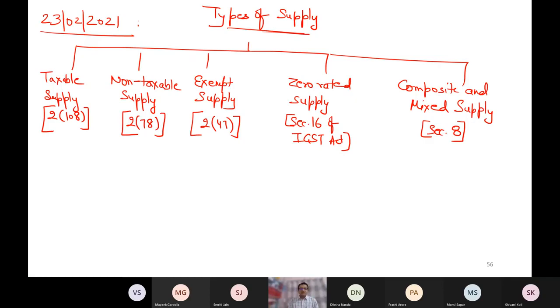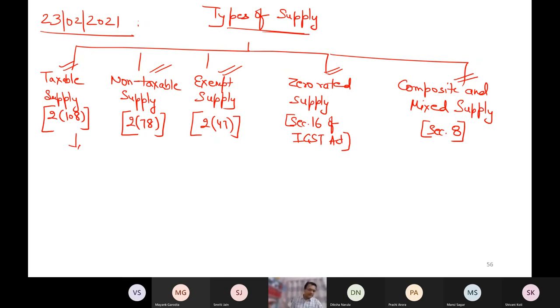Now let me start discussing with you the definitions of taxable supply. What do you mean by taxable, non-taxable, exempt, zero rated, and composite and mixed supply? So what do you mean by taxable supply? Every supply which is leviable to tax under GST laws is taxable supply. That's it.